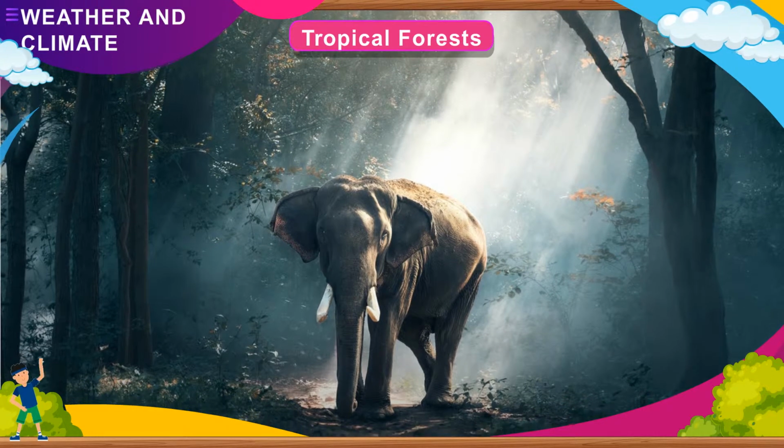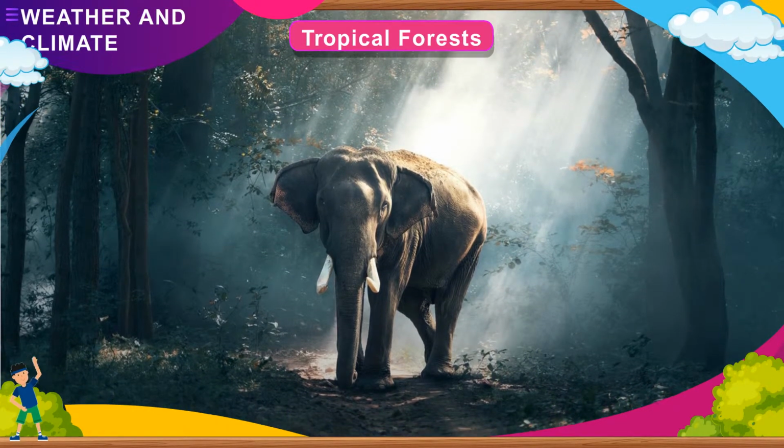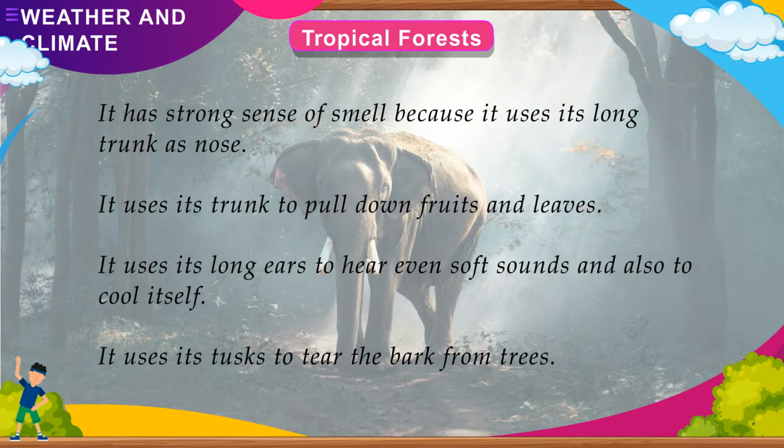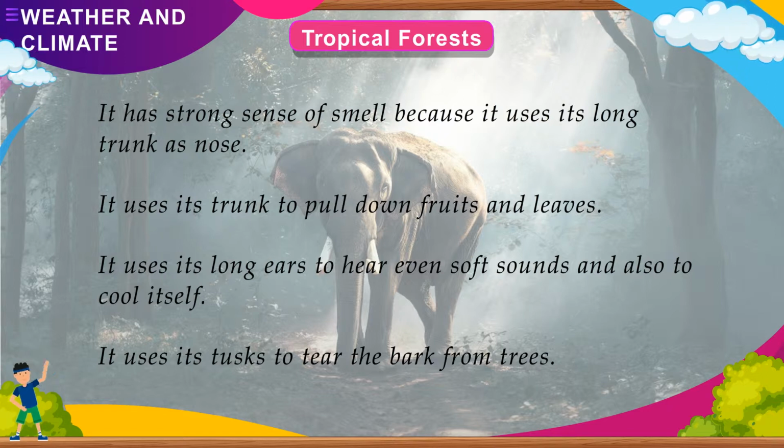The elephant is well adapted to living in the rainforest. It shows these adaptations. It has a strong sense of smell because it uses its long trunk as a nose. It uses its trunk to pull down fruits and leaves. It uses its long ears to hear even soft sounds and also to cool itself. It uses its tusks to tear the bark from trees.